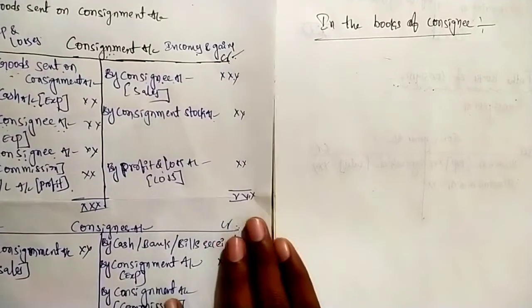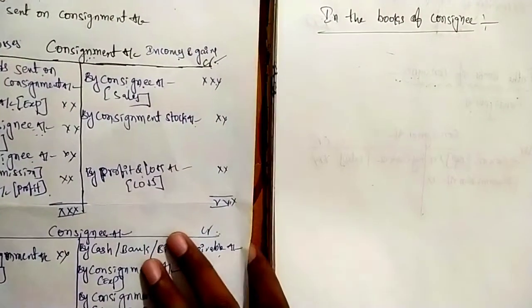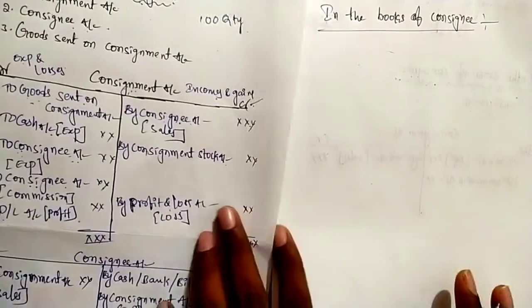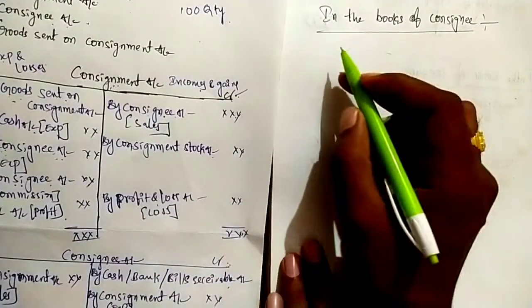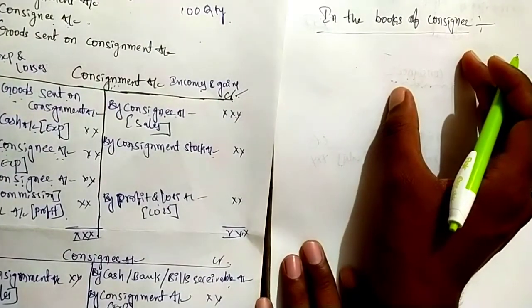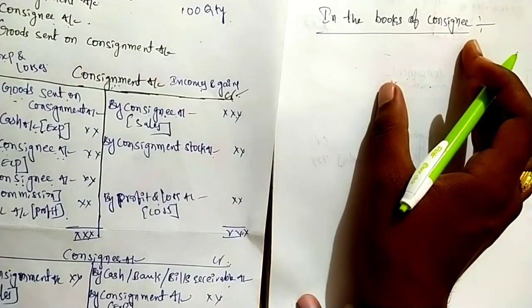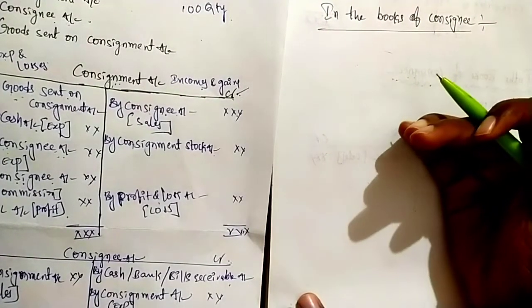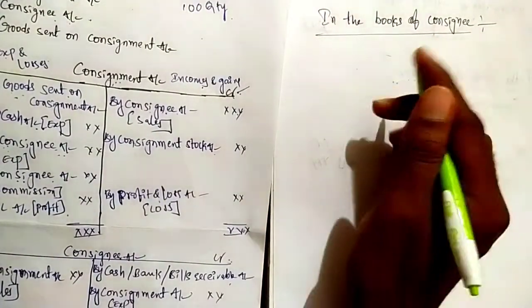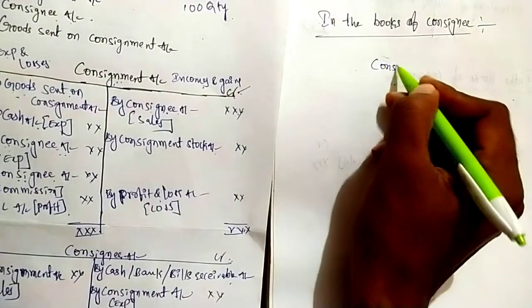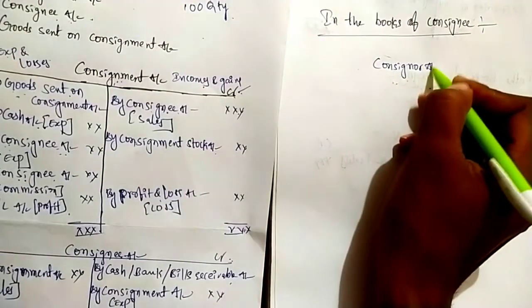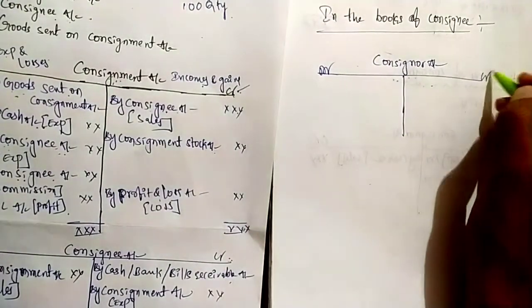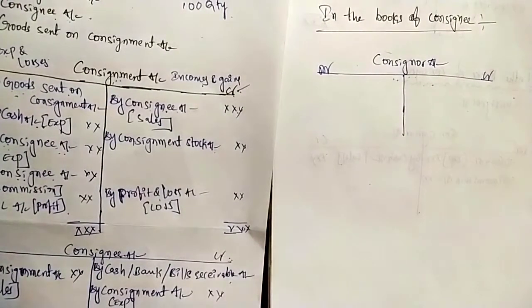In the previous video, I explained accounting treatment in the books of consignor. In this video, I am going to explain accounting treatment in the books of consignee. Consignee is an agent. Agent does all the transactions on behalf of consignor. So that's why consignee prepares only one account, that is a consignor account. See, this consignor account is sometimes debited, sometimes credited.